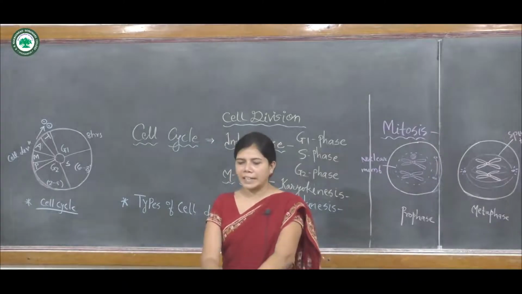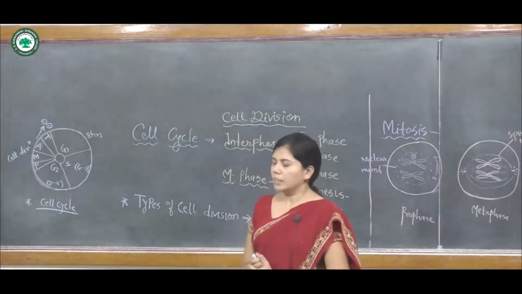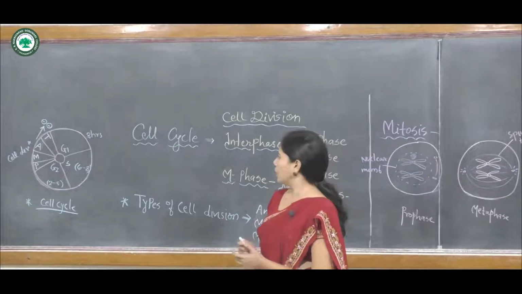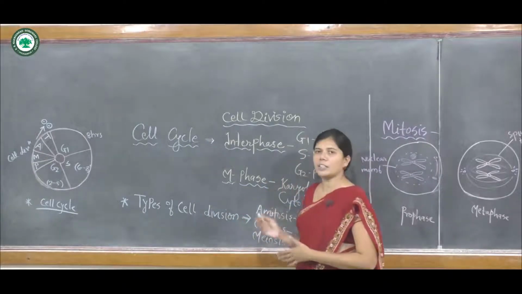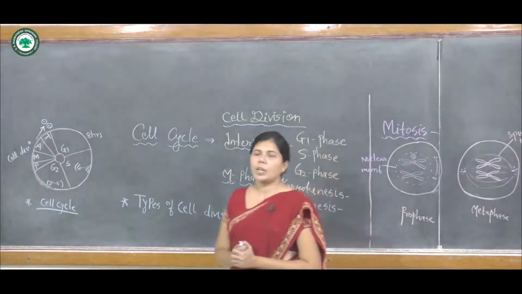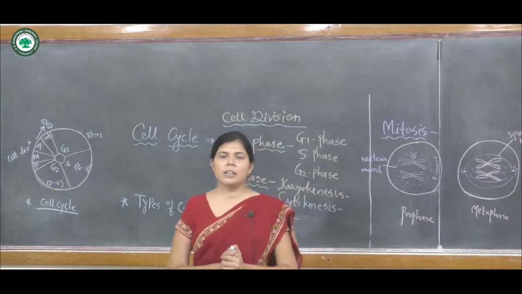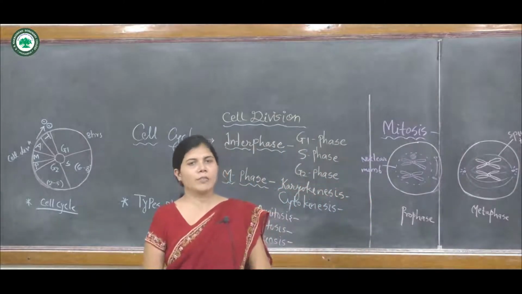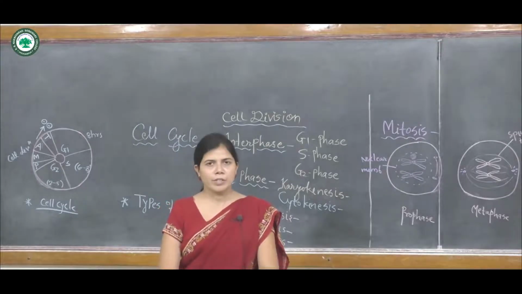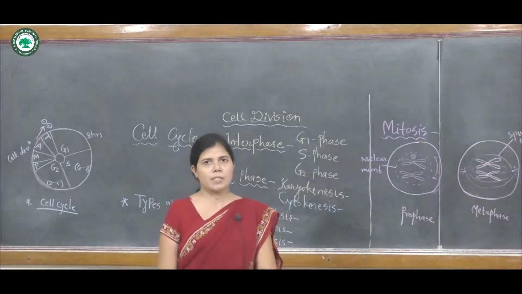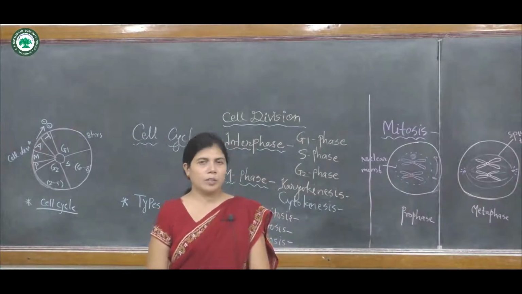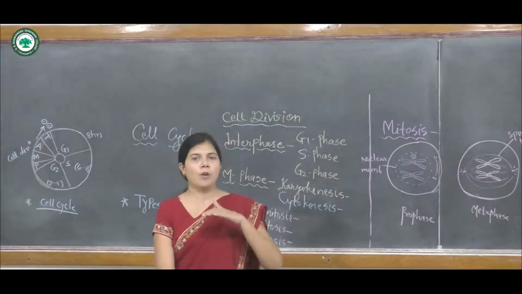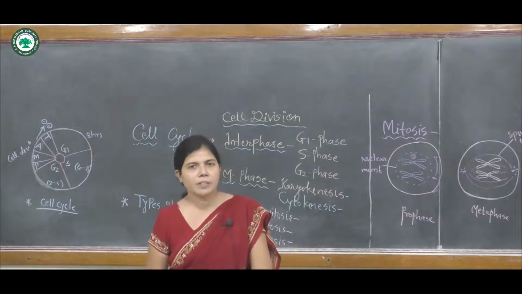So in the cell cycle there are two phases. One is the interphase and another is the M phase. Interphase is a resting phase of the cell in which development takes place, and the cell is active for further division.